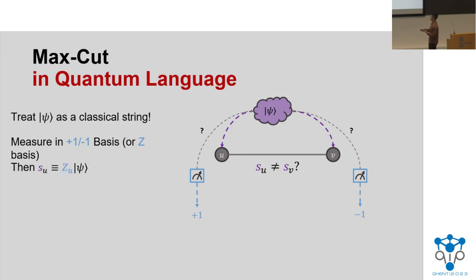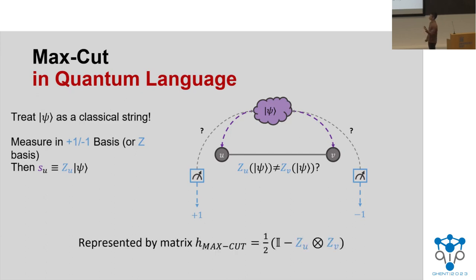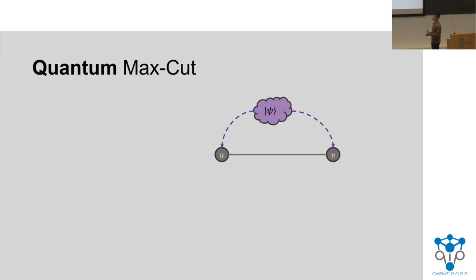And now if we let Z_u be the operator which performs this measurement, let's rewrite this constraint as saying not only is s sub u not equal to s sub v, but Z_u applied to psi is not equal to Z_v applied to psi. This yields a Hermitian matrix, which will end up being the constraints of our quantum problem. In particular, it takes this form: H sub max cut equals 1/2 (identity minus Pauli Z tensor Pauli Z). Now, how do we generalize this to the quantum world?